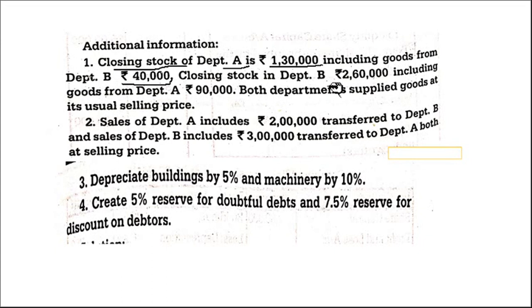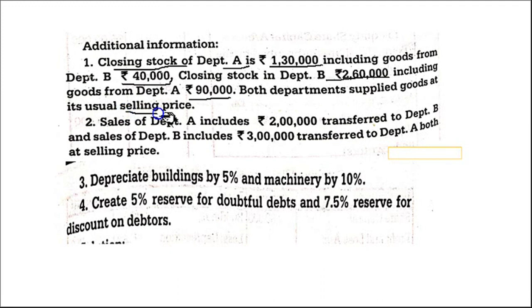Closing stock of department B, total closing stock is 2,60,000, including the goods from department A, rupees 90,000. So B department's closing stock is 2,60,000, out of which 90,000 it gets from department A. So there are interdepartmental transfers. Both the departments supplied goods at its usual selling price.